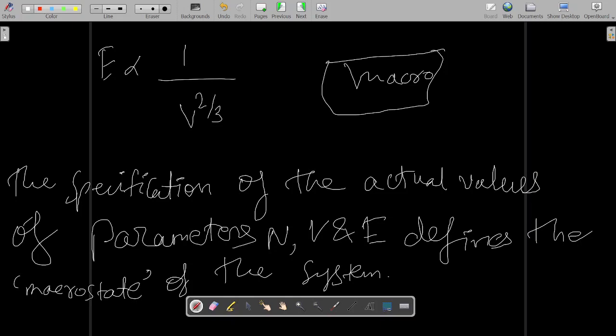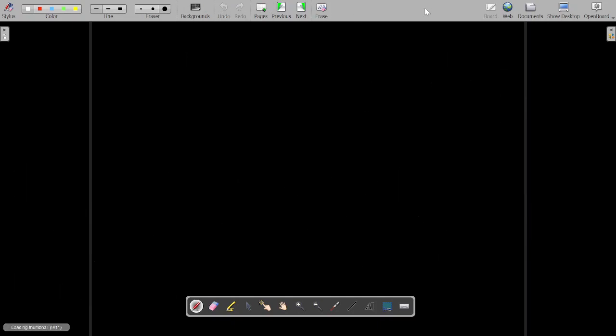So all these are basically macro properties. Macro properties means bulk properties, these are not quantum properties. These are large scale quantities, large scale properties. So this is how macro state can be defined. Now we will learn about micro state, but before that I will take a break.